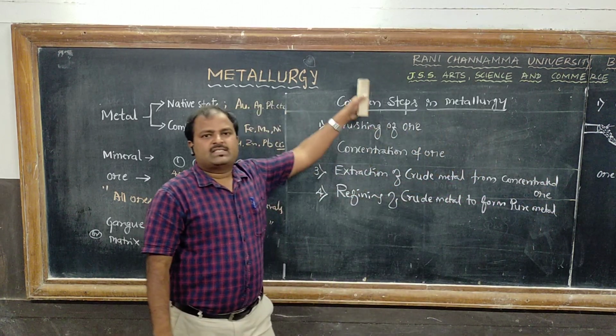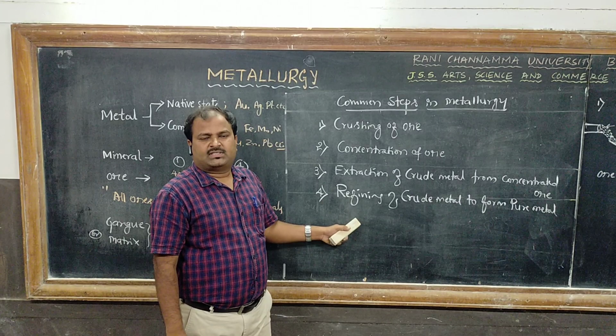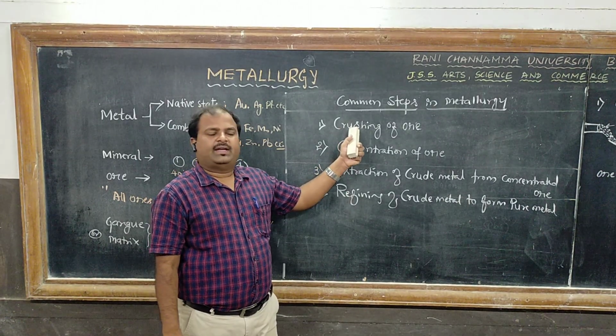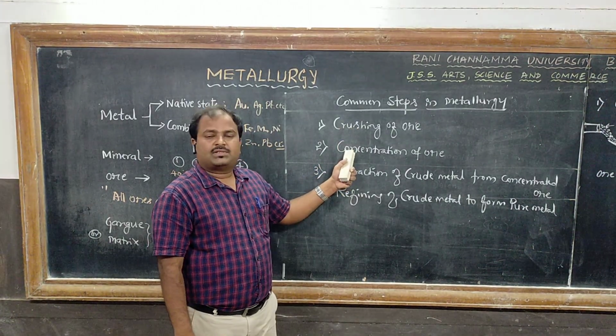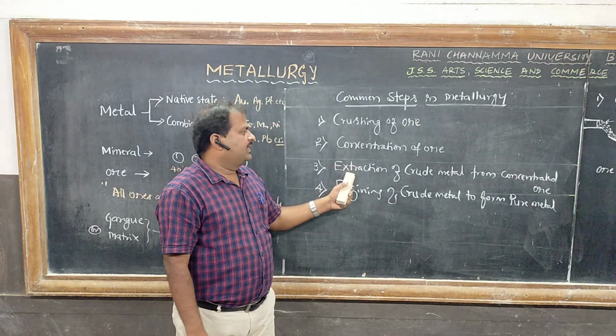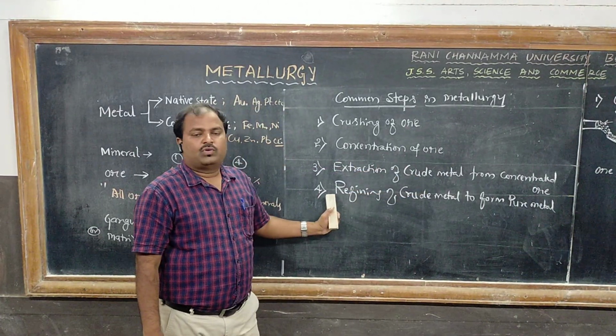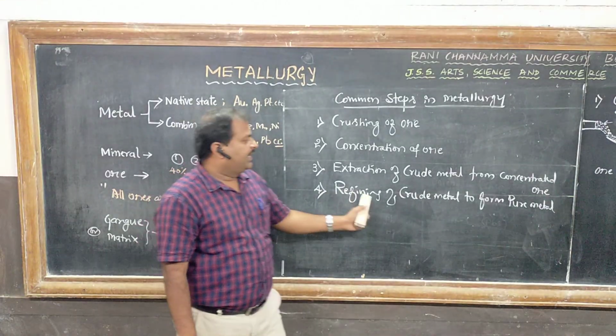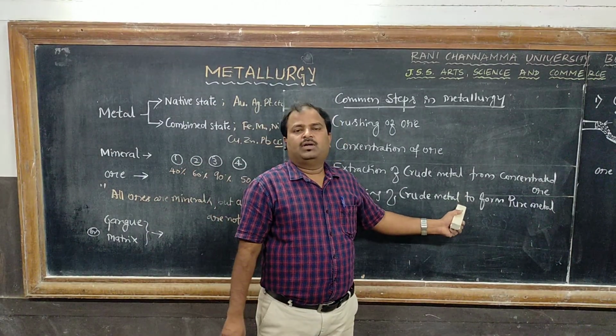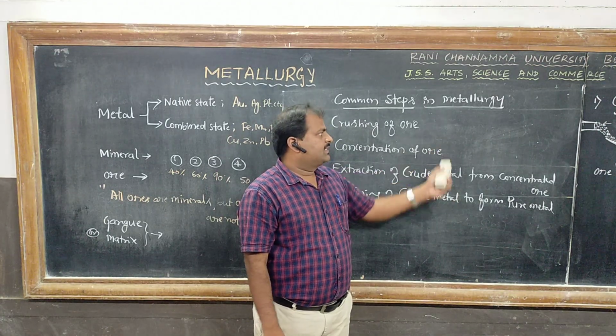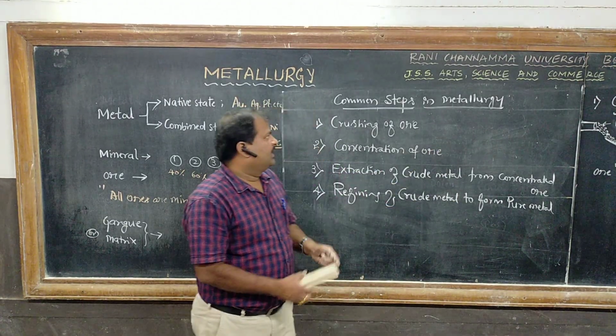So these are the important steps in metallurgical processes. One is crushing of ore, and second one is concentration of ore. Third one is extraction of crude metal from concentrated ore, and the fourth one is refining of crude metal to form pure metal. So let us discuss one by one in detail.